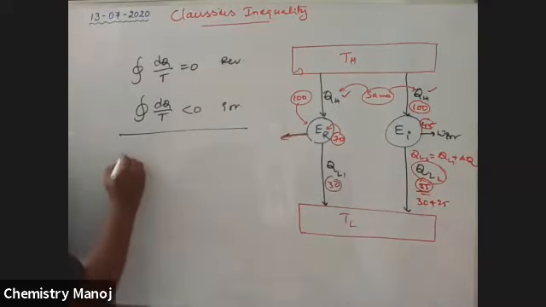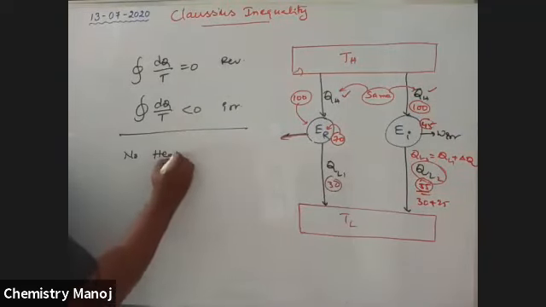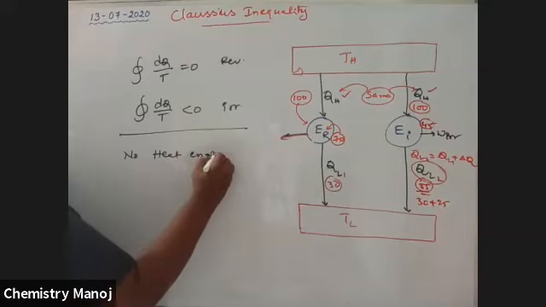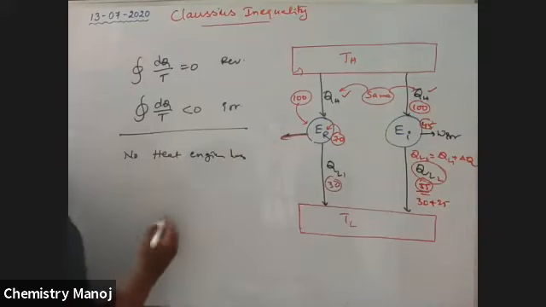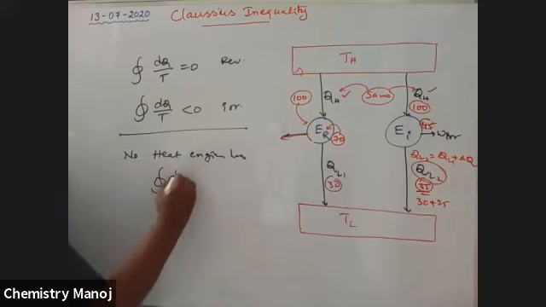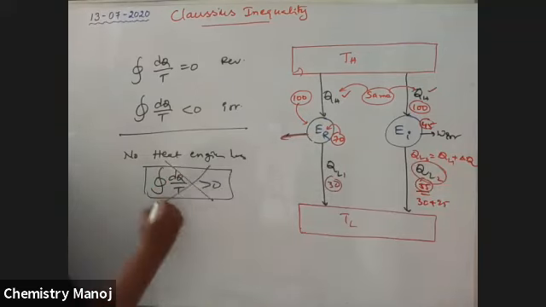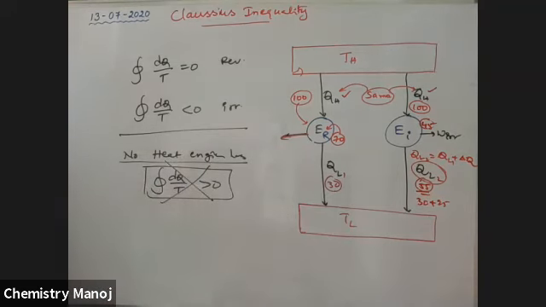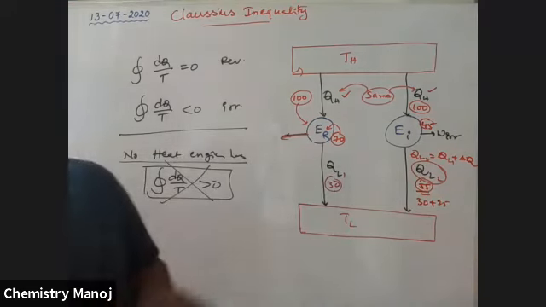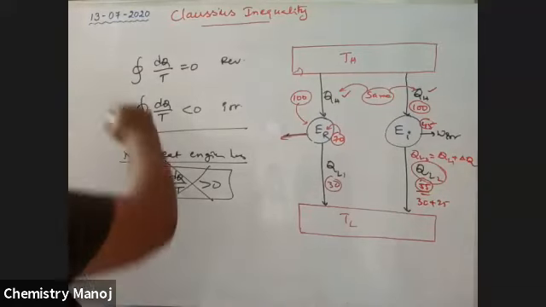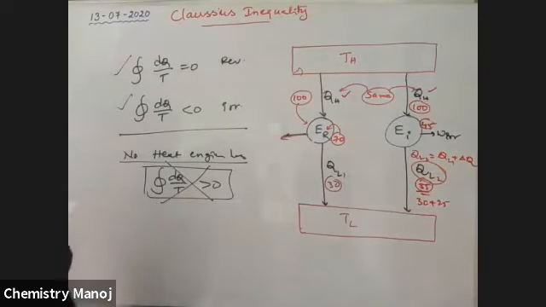A cyclic integral of dQ by T greater than 0 does not exist for any heat engine. You should remember these two values.